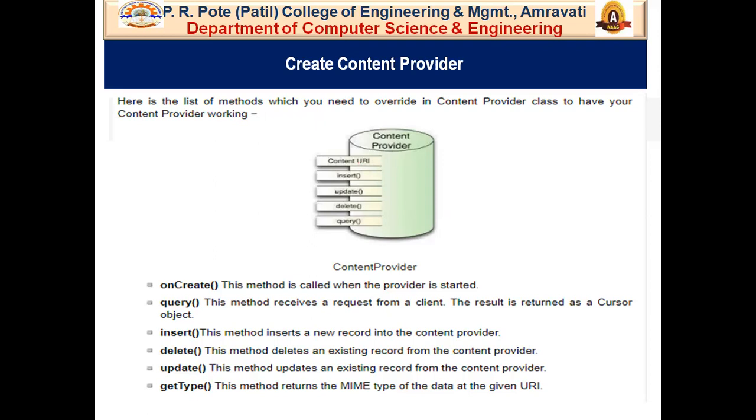So let's see them one by one. First one is the onCreate method. So now we know what the onCreate method is. The onCreate method is called when the provider is started, likewise it is called when the application is launched. Then the second one is the query method. This method receives a request from a client. The result is returned as a cursor object.